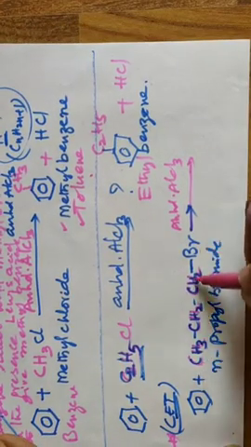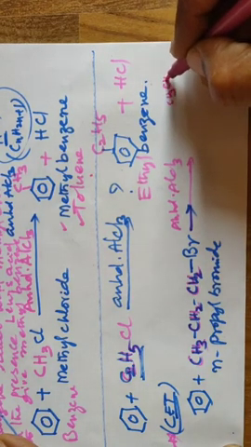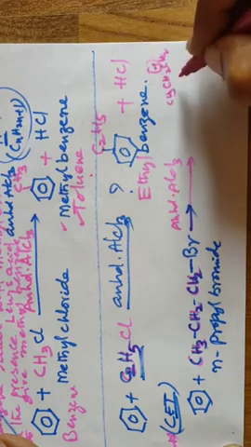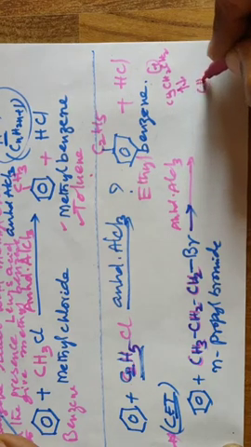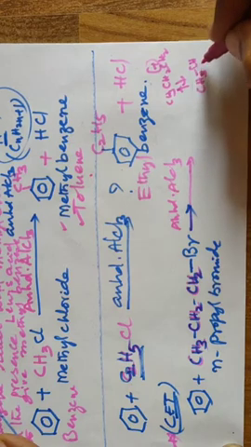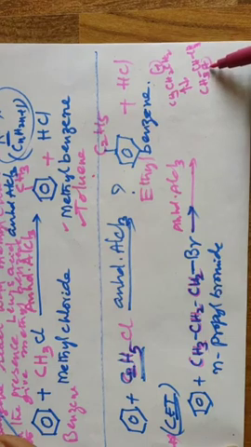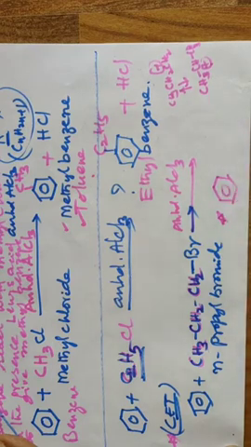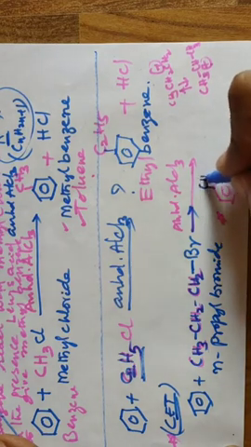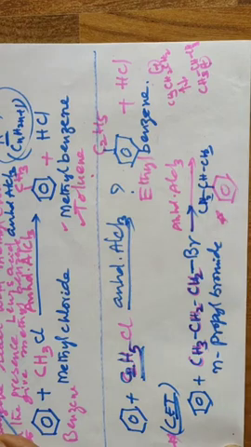This propyl carbocation undergoes rearrangement. CH3CH2CH2+ is produced, and it rearranges to CH3CH+CH3. This is to be learned by the student. The isopropyl carbocation is produced, that is attacked, and the product is not n-propyl benzene. You have to write CH(CH3)2, not on the terminal carbon but on the middle carbon, and it is isopropyl benzene.